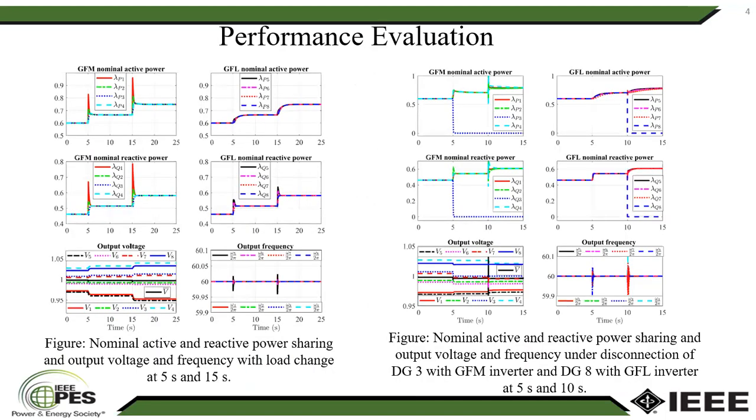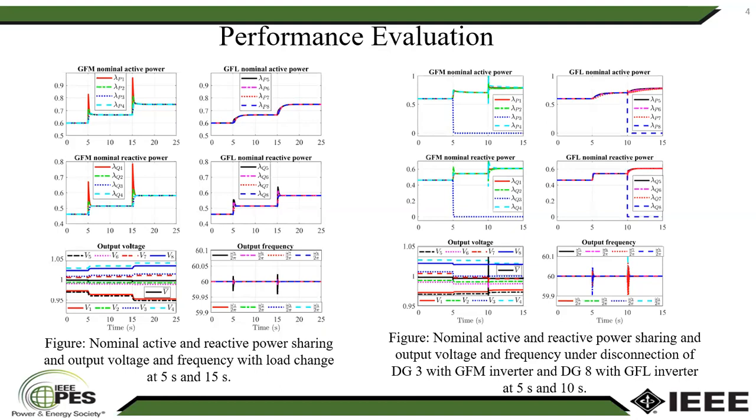The performance of the proposed controller is evaluated through simulations on an 8-bus test microgrid system. On the left-hand side, the controller performance under load change is given. It can be seen that after the load change at 5 seconds and 15 seconds, the proposed controller can ensure proportional power sharing among the GFL and GFM inverters. Also, the proposed controller successfully regulates voltage and frequency of the microgrid.